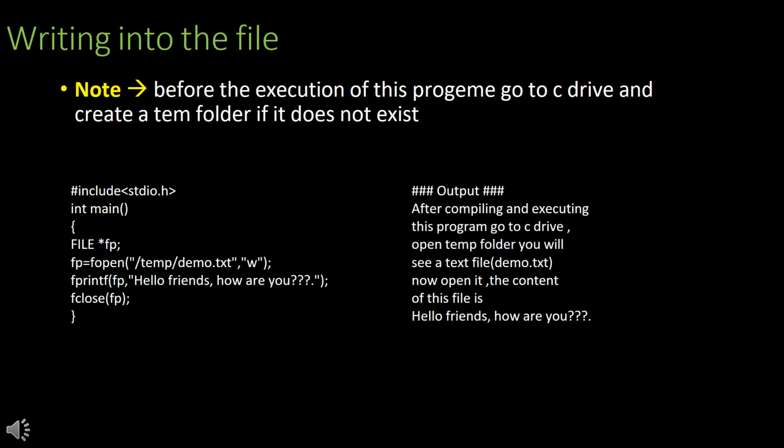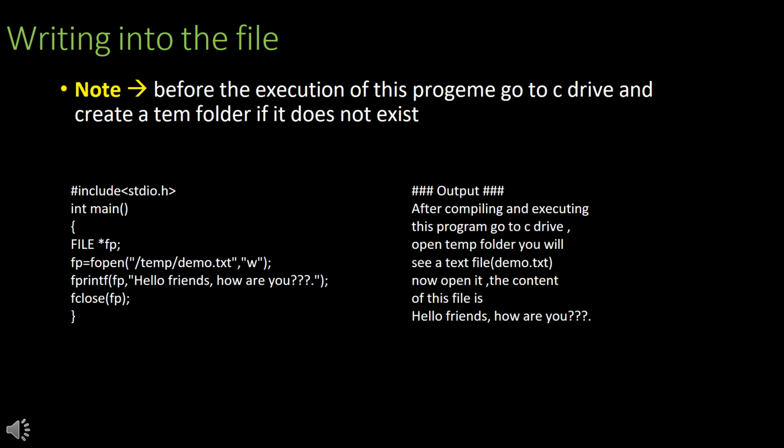This program demonstrates how to write data to a file in C. Before execution, create a folder named temp in your C drive. In this example, we use the fopen function with the w mode to create or overwrite a file named demo.txt. Then the fprintf function writes the message, "Hello friends, how are you?" into the file. Finally, the fclose function ensures the file is properly closed, releasing the associated resources.